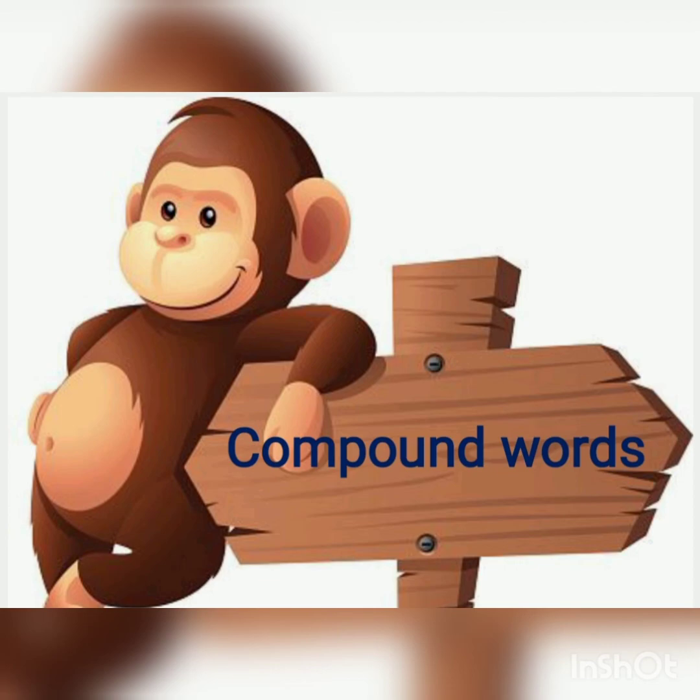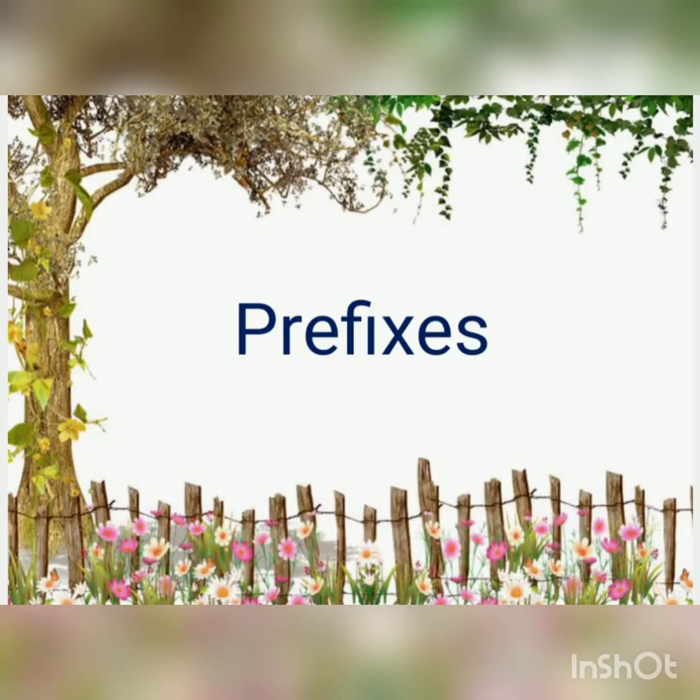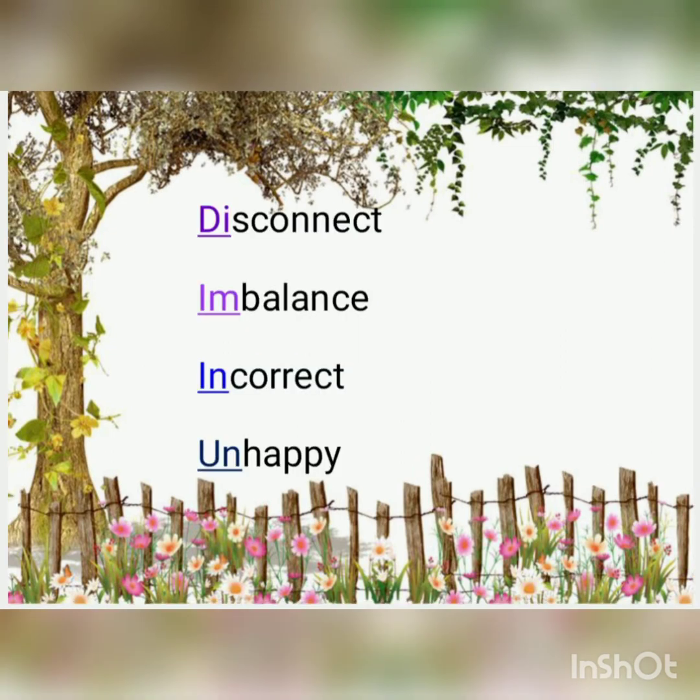So, compound words are formed when two or more words are joined together to create a new word. Prefixes. Prefixes are word parts that are placed at the beginning of words. For example, disconnect, imbalance, incorrect, unhappy. So here the prefixes dis, im, in, and un mean not or the opposite of.